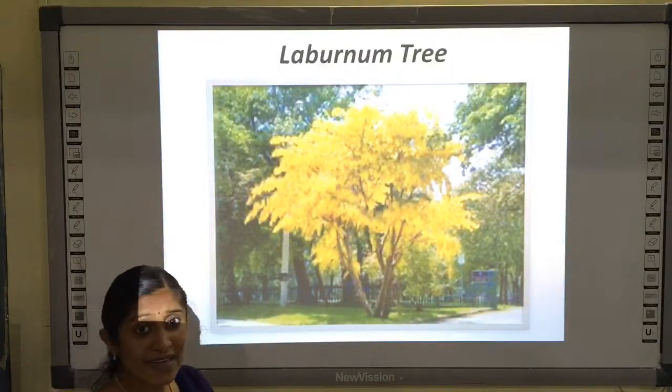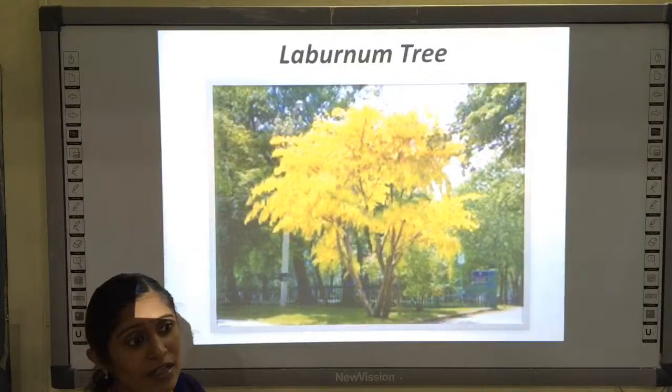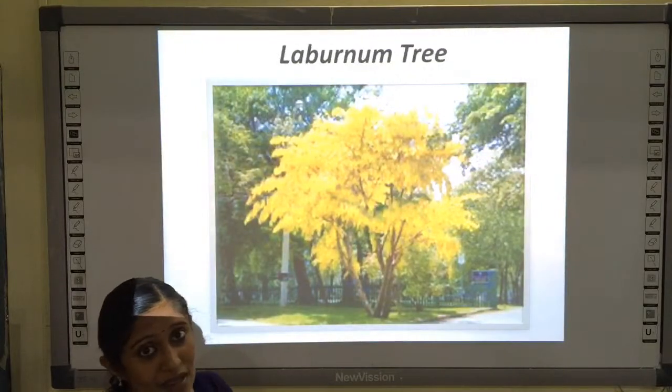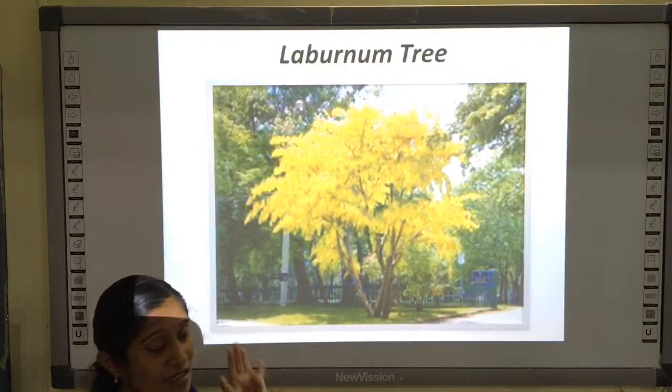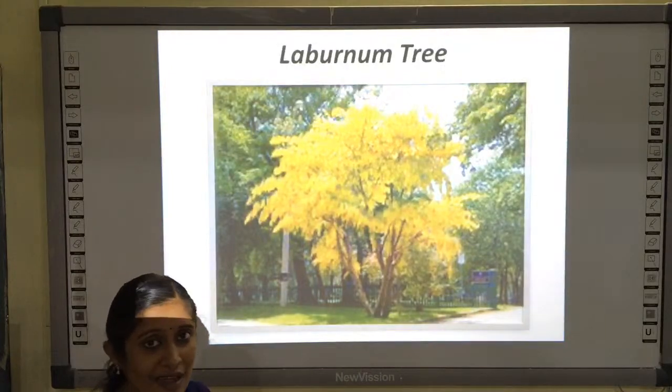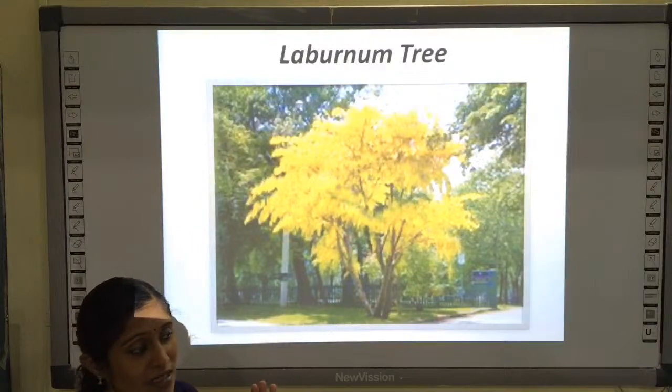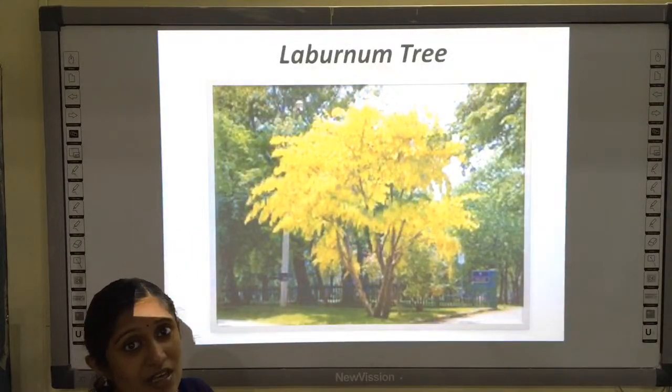And during that festival, these flowers and the leaves are used to decorate Lord Krishna's idol. Okay, it's believed that it is the flower of Lord Krishna and it's loved by Krishna. And during that festival, we make an arrangement of everything.